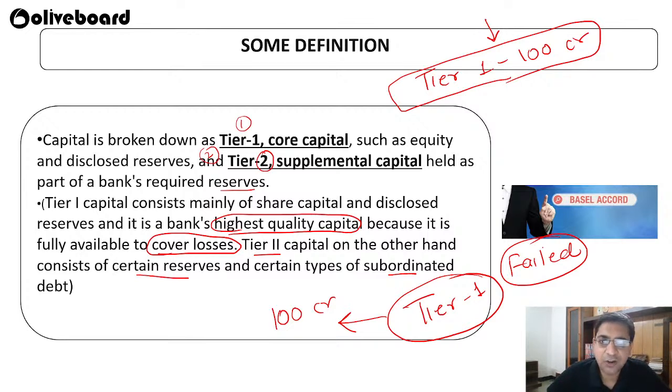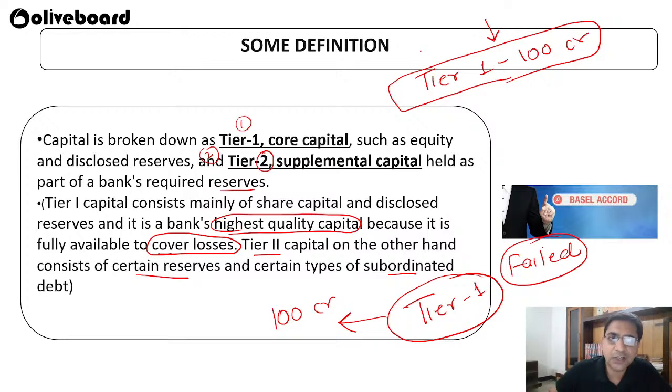Tier 2 is a kind of capital where the bank is sure that they will get it, but how much they are going to get, they are a little bit unsure about. So tier 1 capital is the highest quality capital that the bank is having, and tier 2 is supplemental capital. Here the bank has not told that we have invested here also, we have invested there also.